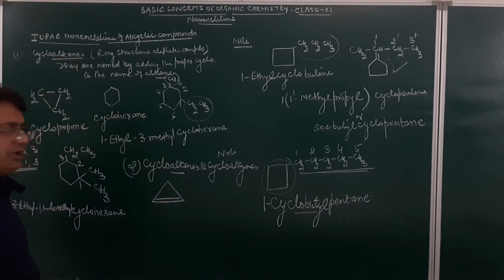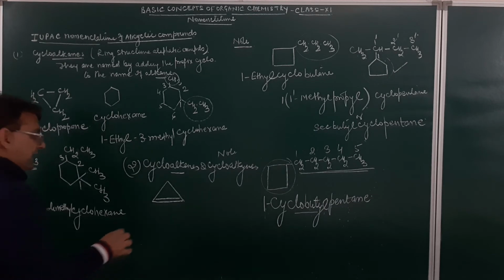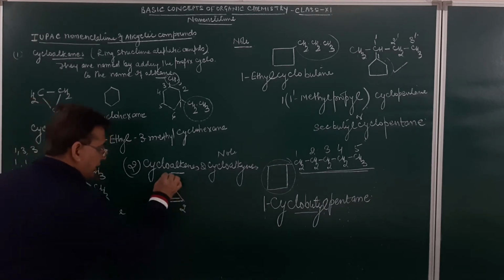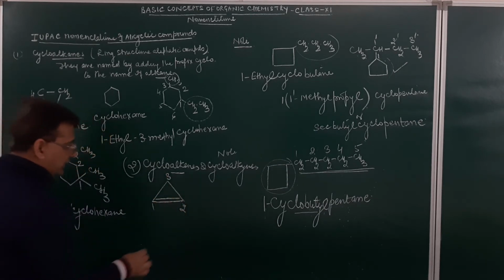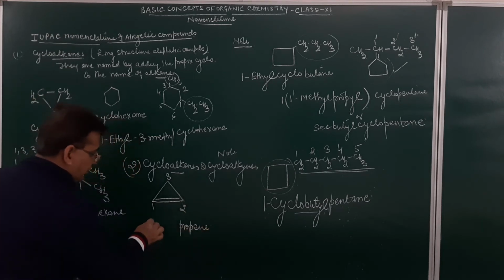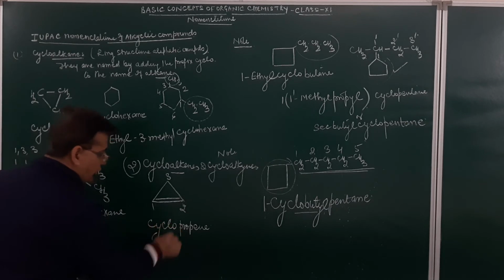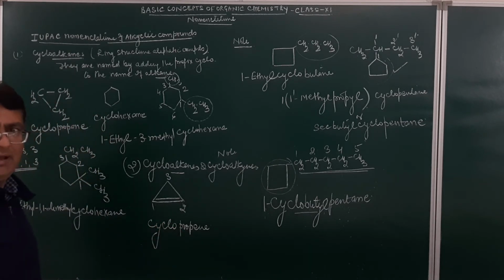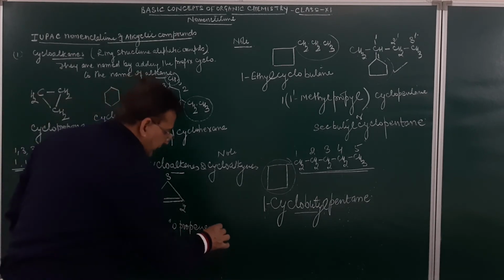How many carbon atoms? 3. It is containing a ring and a double bond. So this will be 1, 2, 3. The double bond will be at what number? 1, 2. So this will be named as propene, and this will be a cyclopropene. Am I clear?